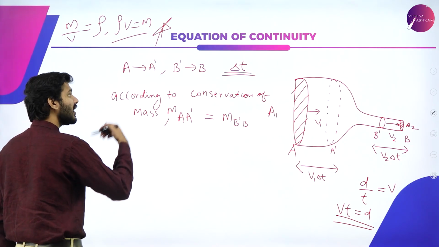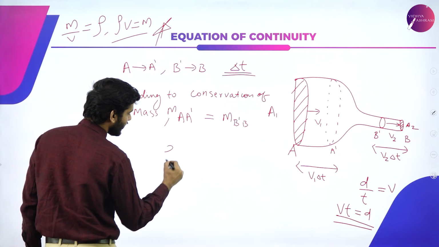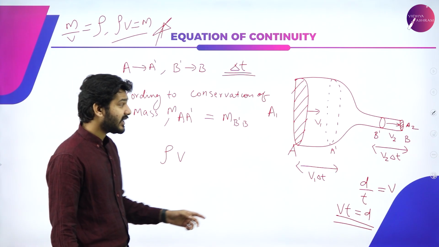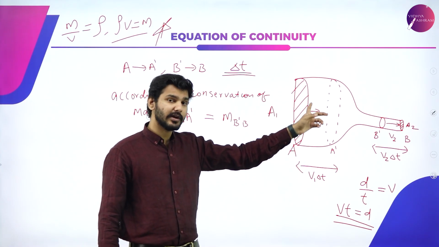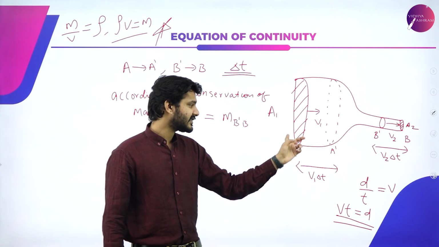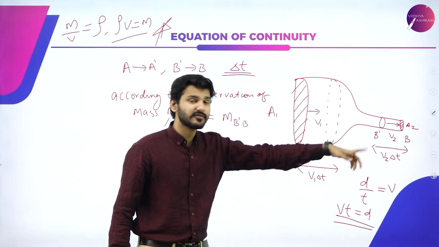Again, expressing mass in terms of density and volume, here the density of the liquid won't change. The only thing changing here is volume. This is velocity, but this entire volume is different. So let's say the volume from A to A dash and the volume from B to B dash are different.